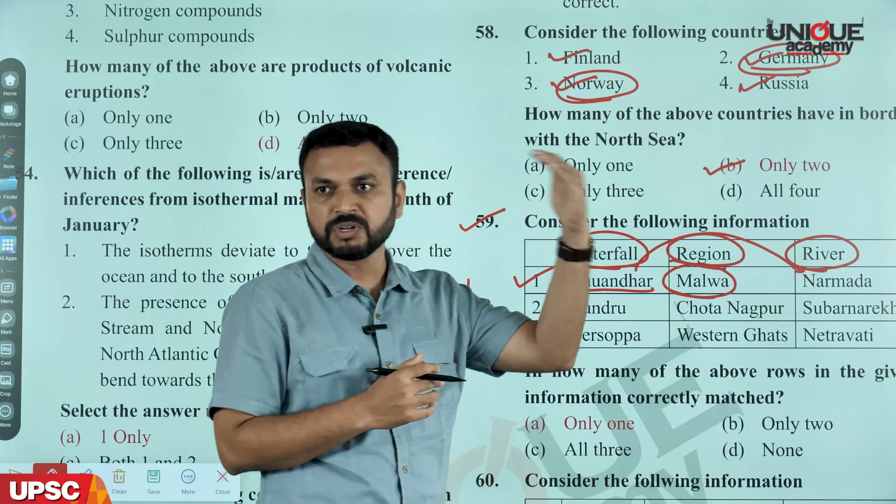Then the second statement: region is Europe, mountain is Alps and it is a block mountain. The simplest question, everyone knows that the Alps are one of the fold mountains in the world. So this pair is also wrong. Now look at the third one. The region is North America, the mountain is Appalachians and it is a fold mountain, which is absolutely correct. Then the fourth one, South America, Andes. We know that the Andes is the longest mountain range in the world and it is a fold mountain. So the answer is B, only 2. Now we'll move to the next question.